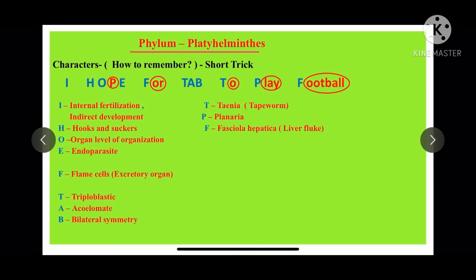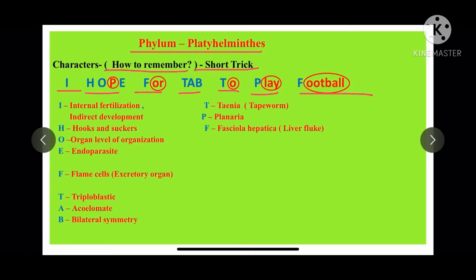Phylum Platyhelminthes. Now there are many characteristics of this phylum, but how to remember all the characteristics? Here is a short trick with the help of which you can remember most of the characteristics. Let us see the sentence for the short trick: I hope for Tab to play football.